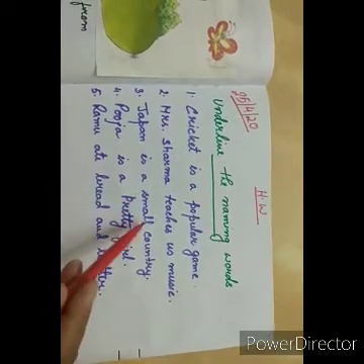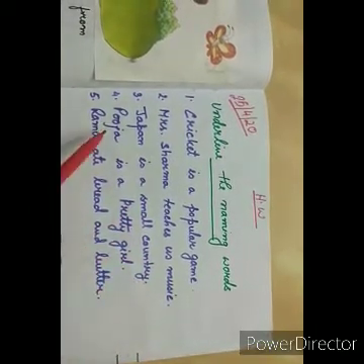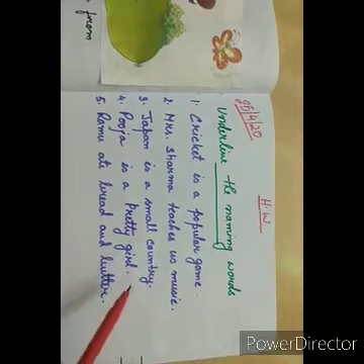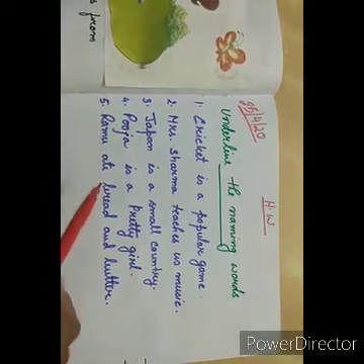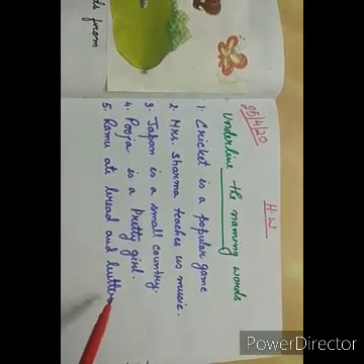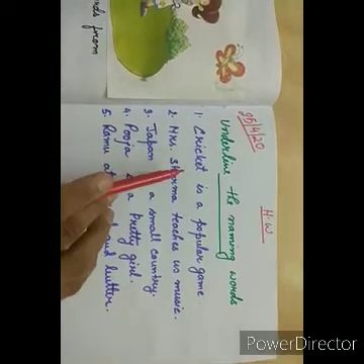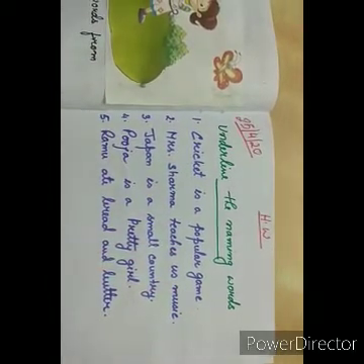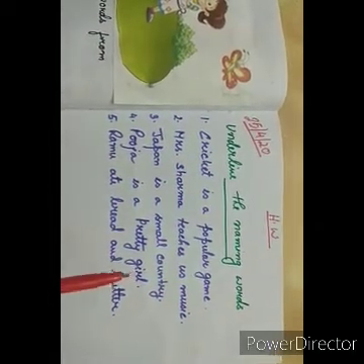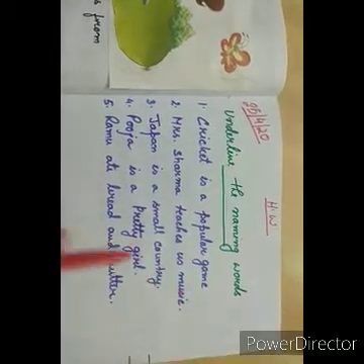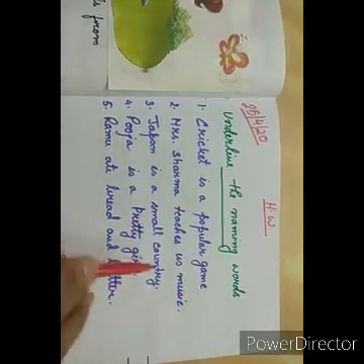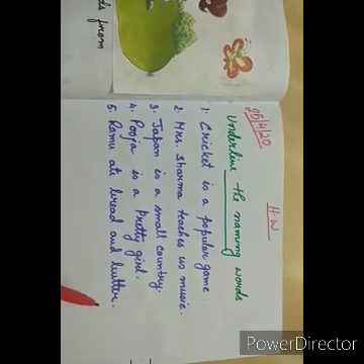Japan is a small country. Pooja is a pretty girl. Ramu ate bread and butter. Just read these sentences very carefully and understand them, then underline the naming words. Clear to all?